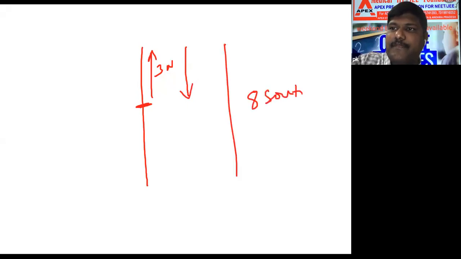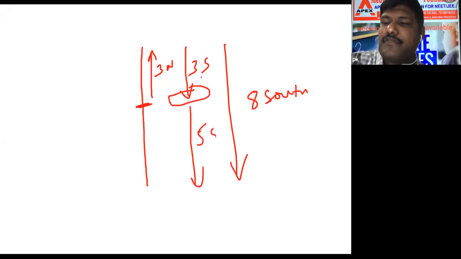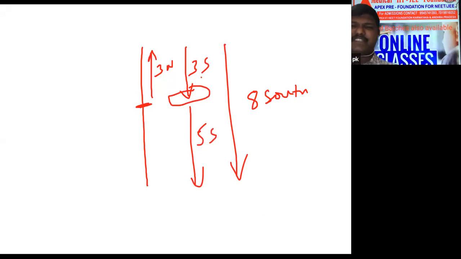8 south. This is 3 south. He reached his place, same place. Again he moved. How many? 3 plus 5 south. So 5 south is the answer. Like that. You can think it normally. That's it. Simple way. Common sense. It's a common sense question like that.